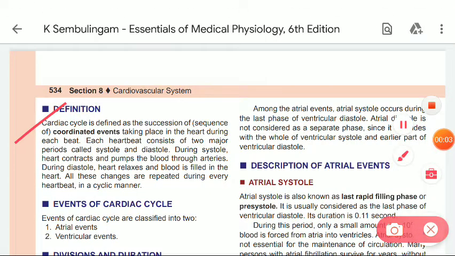Study the cardiac cycle, that is defined as the succession or sequence of coordinated events taking place in the heart during each beat. Each heartbeat consists of two major periods, that is systole and diastole.